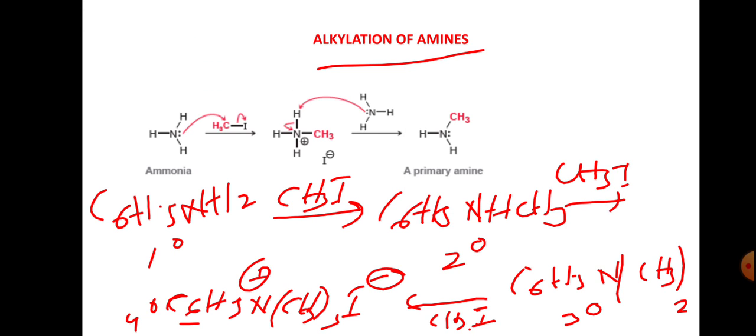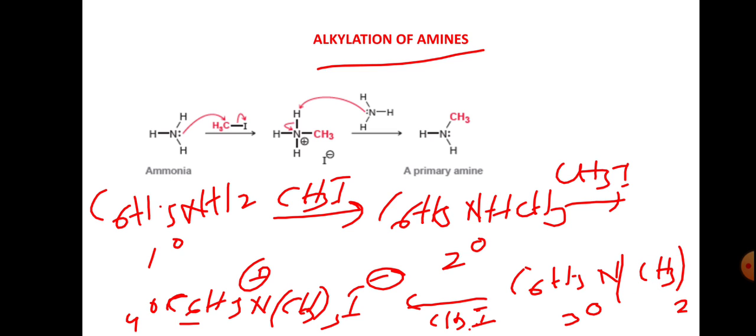So here aniline, C6H5NH2, a primary amine, treated with methyl iodide gives C6H5NHCH3, the secondary amine N-methylaniline, and continuing with methyl iodide we get C6H5N(CH3)2.